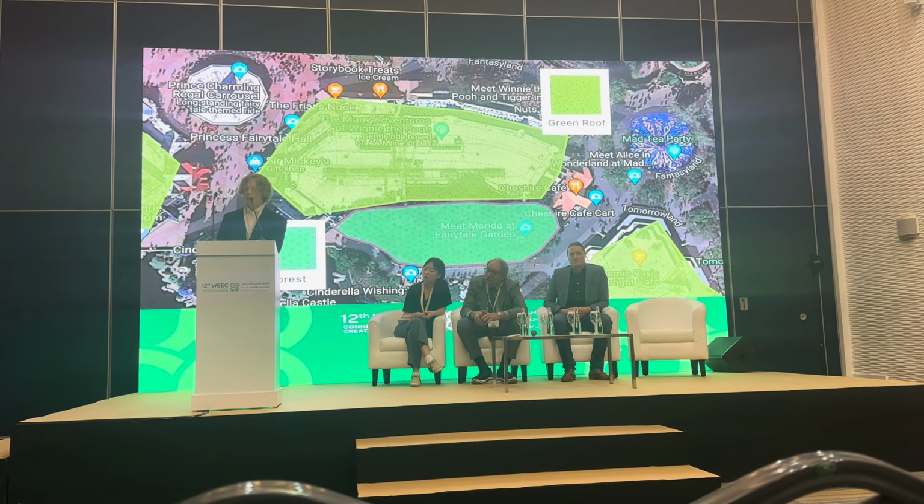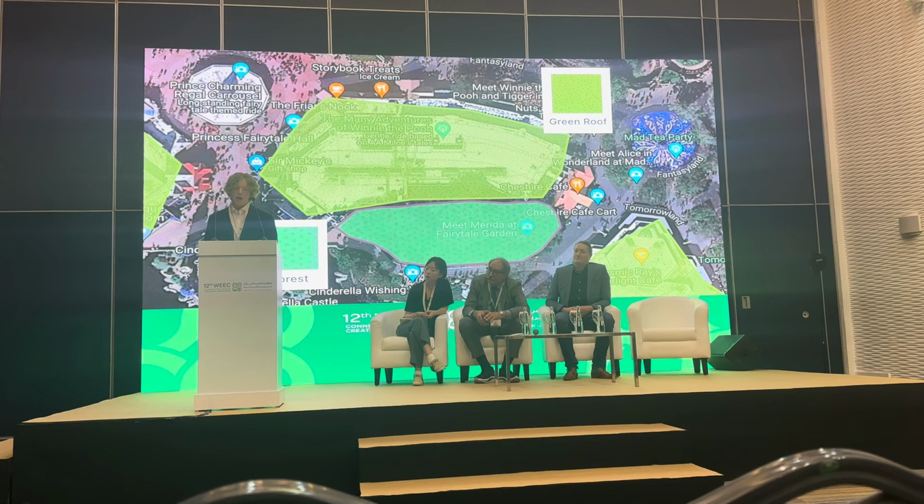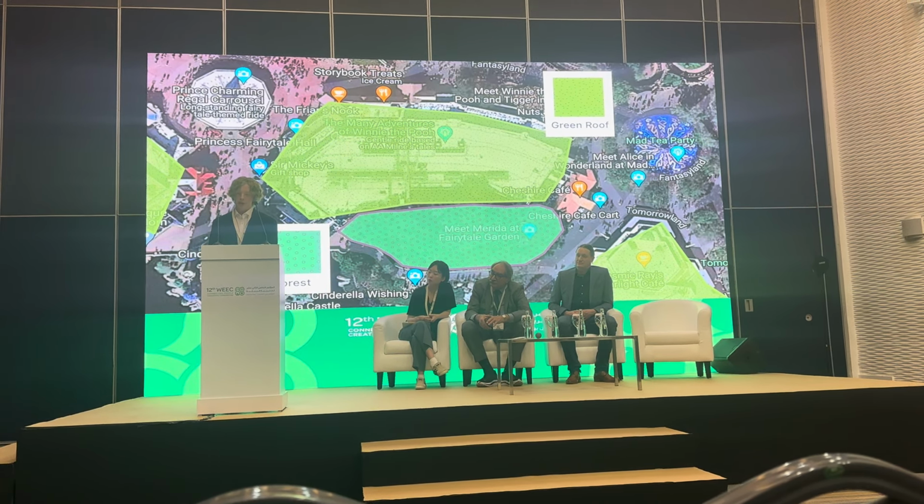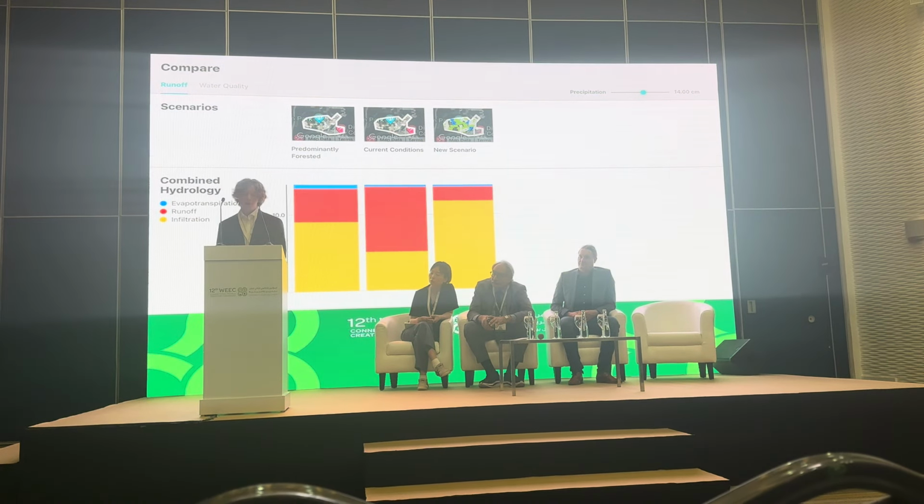We're also going to put green roofs on the blank white roofs that we were talking about earlier, and forests in the fake forest that they have in all of the attractions. And from this, we can see the difference that it makes.